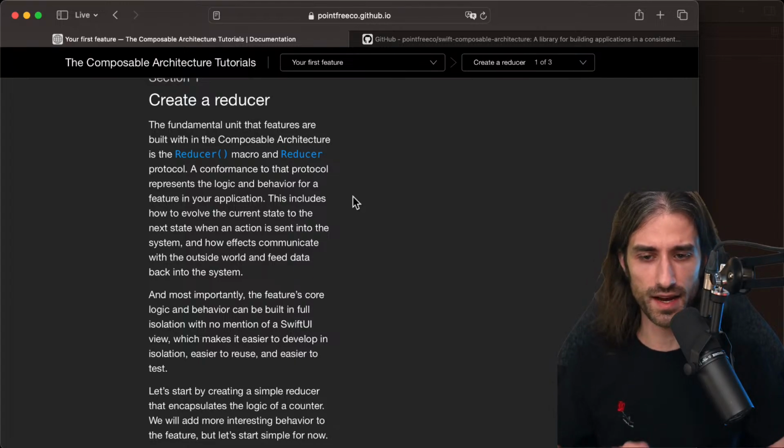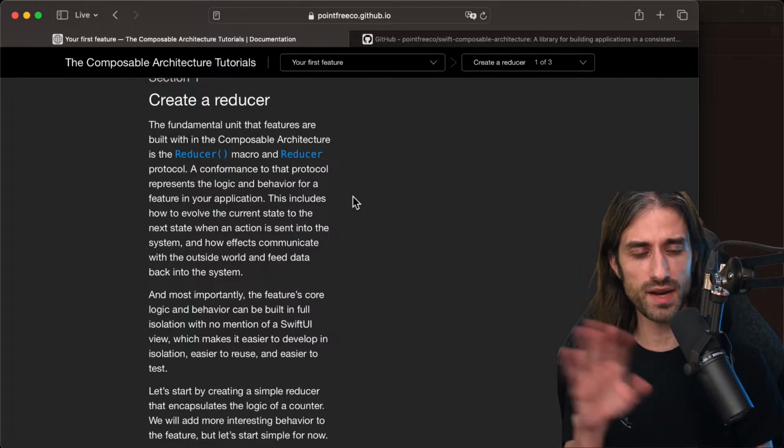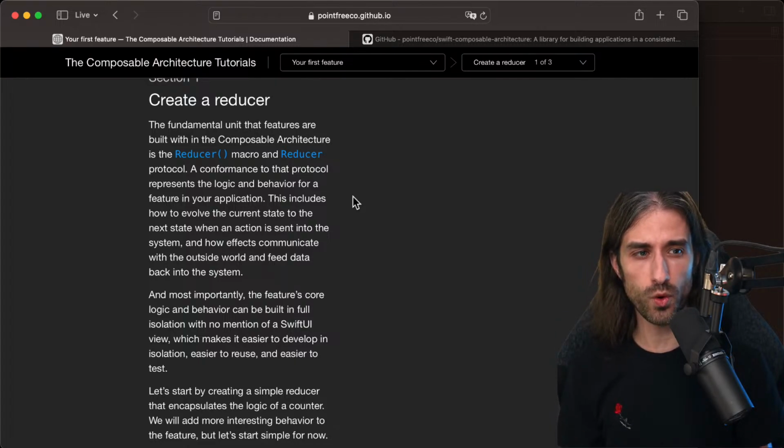The idea of TCA, and just like any other Redux-based, reducer-based architecture, is that you have a data structure that represents the state of your app at a given point of time. And from that state, you can derive everything that is displayed on the screen. You should be able to render your app entirely using that state.